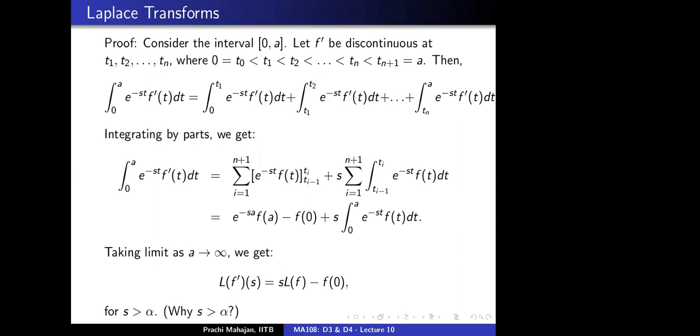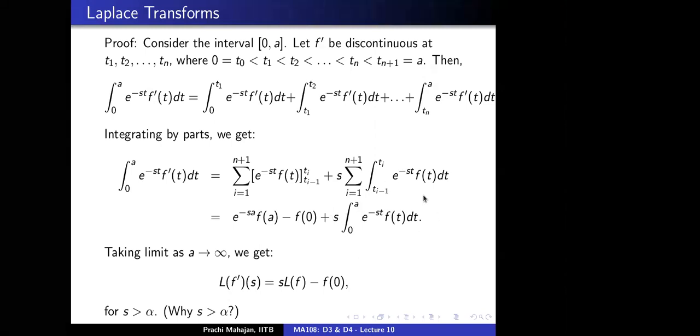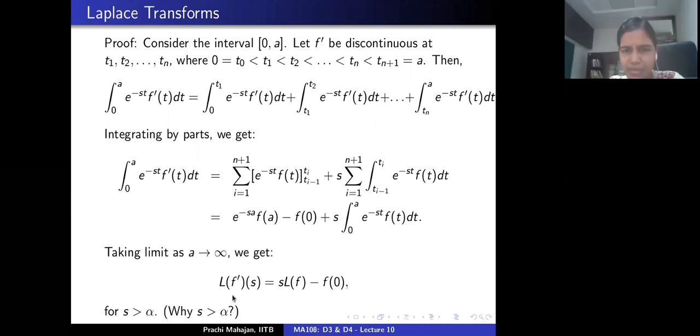Ma'am, can you explain what happened to that integral s, 0 to a, e to the power minus s? This one, the second term here? Yes. Integral 0 to a. I am going to allow a to tend to infinity. So this integral is exactly the Laplace transform of f. Integral 0 to infinity of e to the power minus st f(t) dt is exactly the Laplace transform of f. So that appears here: s times the Laplace transform of f, and minus f(0) as it is. This term goes to 0. And the left hand side is exactly the Laplace transform of the derivative of f. Is that okay? All right.